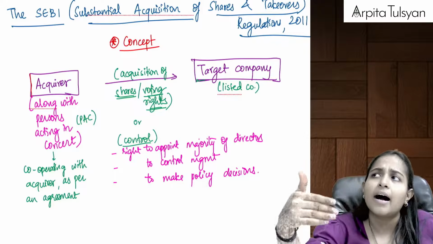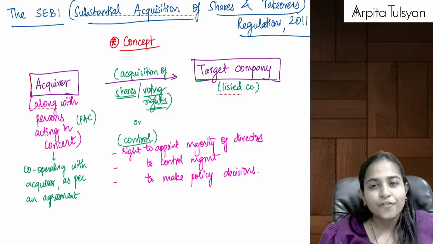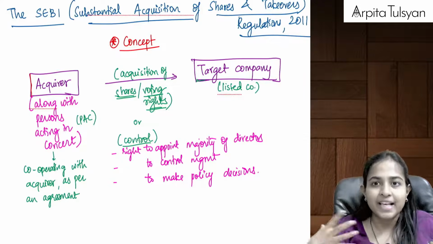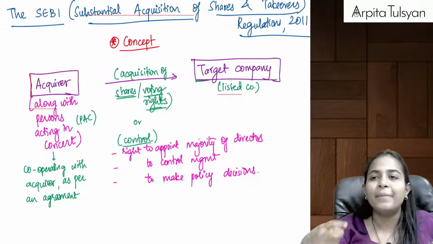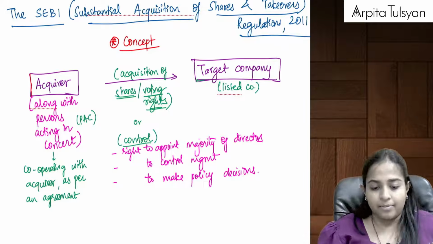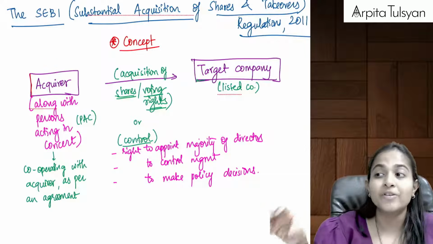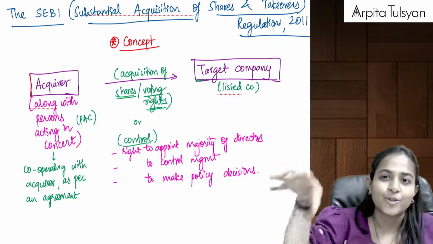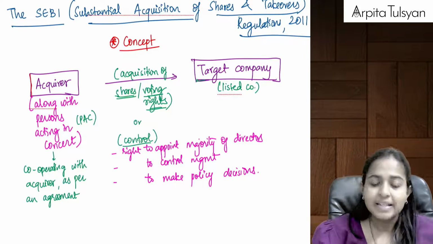Now next question, ma'am. Why is that PAC cooperating with you? That can be because of an agreement, because we have signed an agreement, formally or informally, between us that you are going to help me in acquisition of shares of that target company. I am acquiring along with the person acting in concert, because even that person wants to acquire some shares in the target company, and we are jointly doing the same.